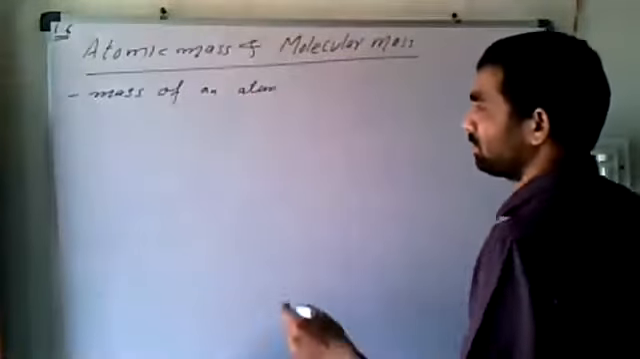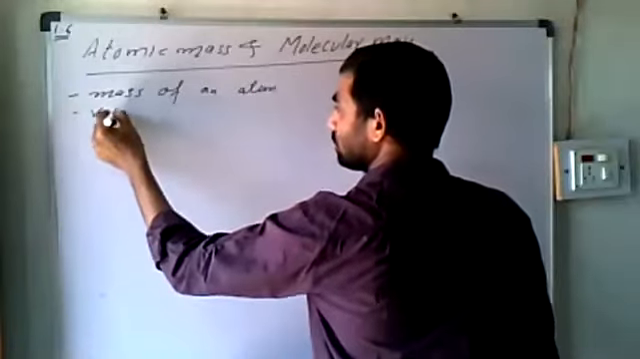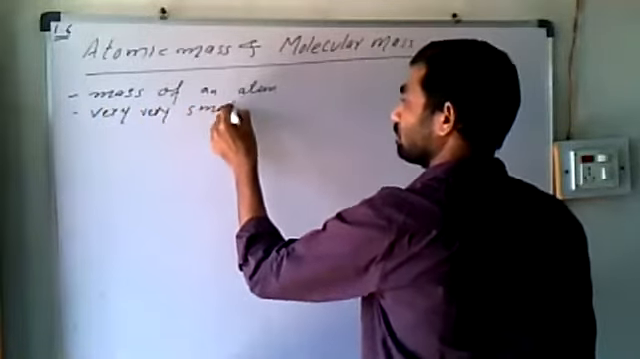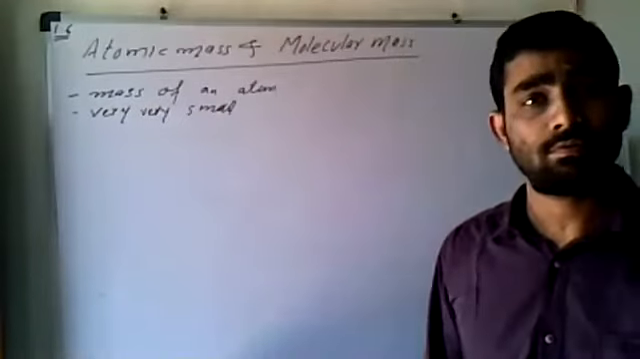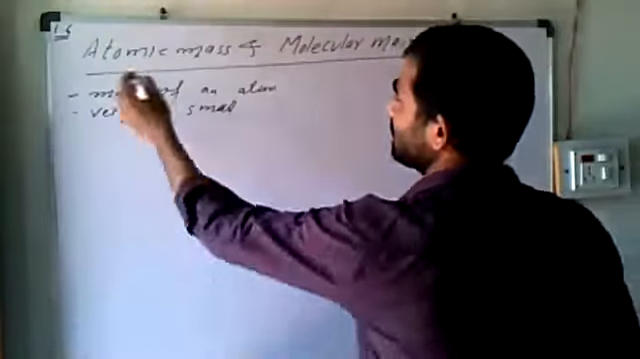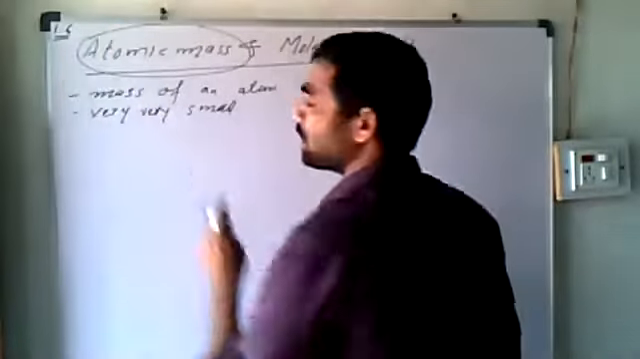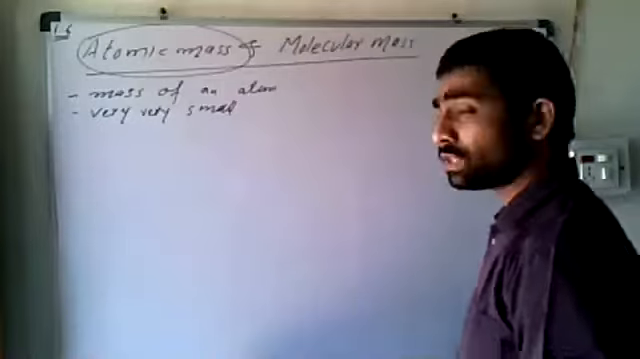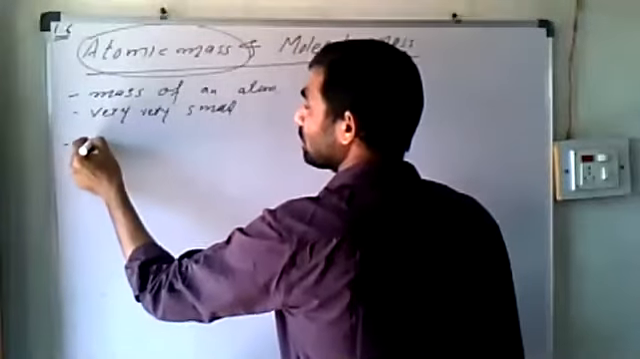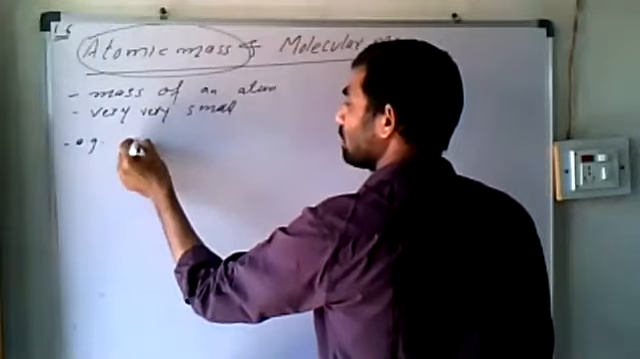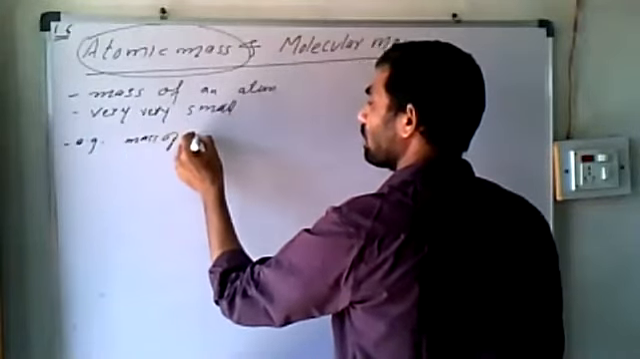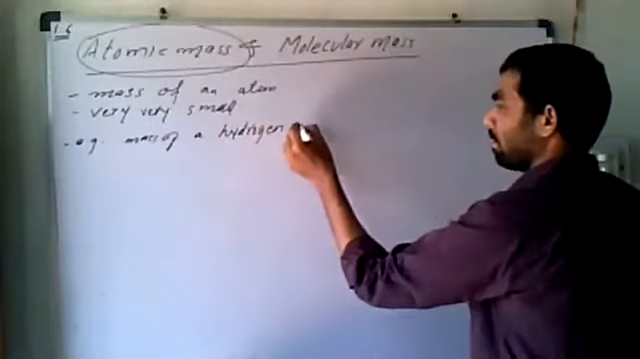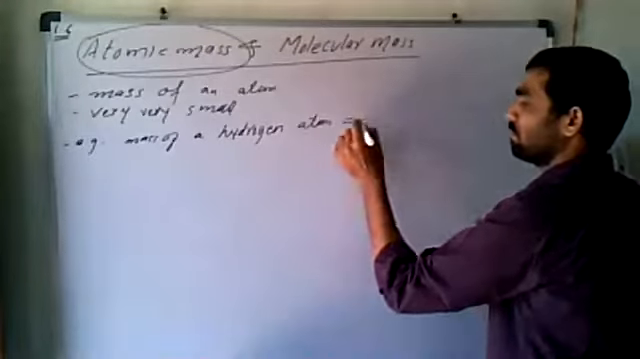and it's very very small. Atomic mass. First, we are discussing atomic mass. What is atomic mass? It is the mass of an atom, and it's very very small. Okay. For example, the mass of a hydrogen atom. We are taking.